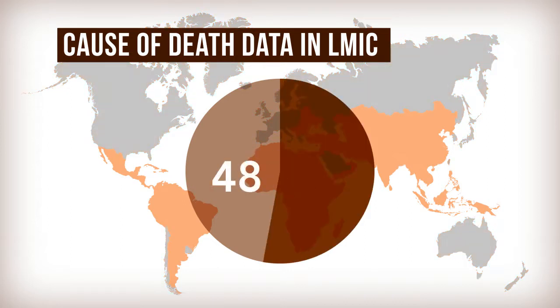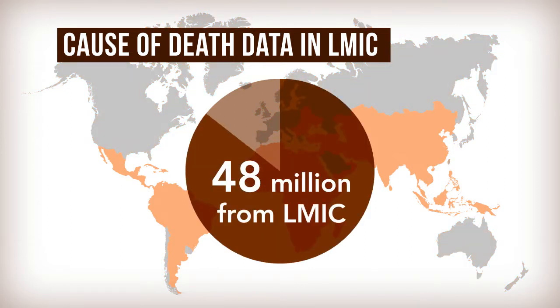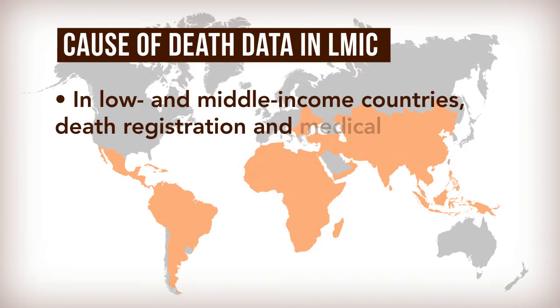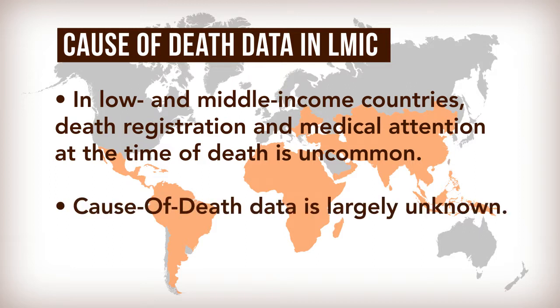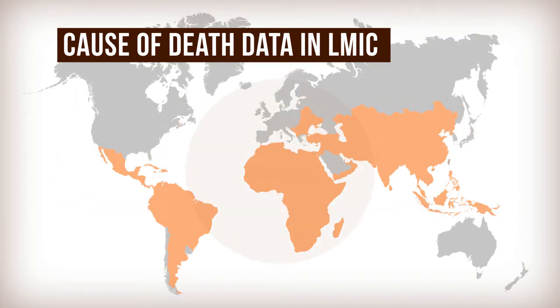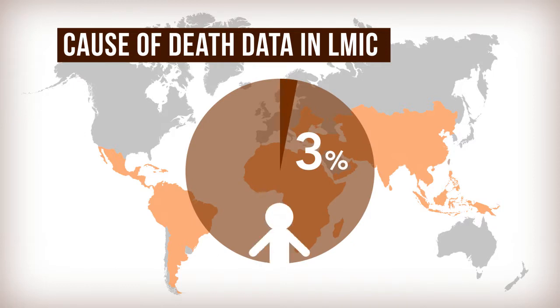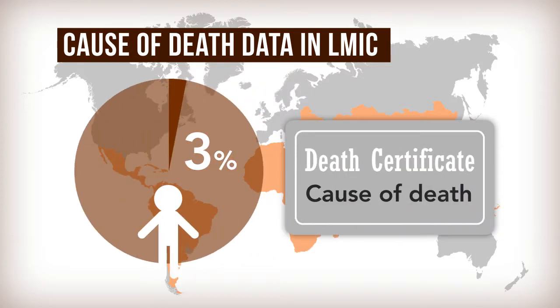And of these, 48 million occur in low and middle-income countries. In most low and middle-income countries, death registration and medical attention at the time of death is far less common than in high-income countries. So therefore, causes of death remain largely unknown. For example, only 3% of the world's children who died, mostly in low and middle-income countries, had a death certificate of the cause of death issued in 2010.